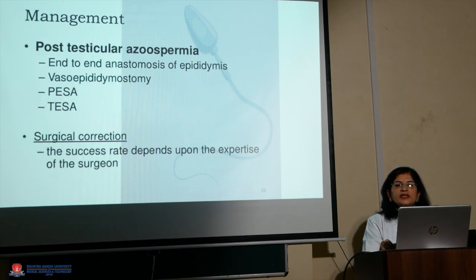In post-testicular azoospermia, as there is normal spermatogenesis, only obstruction is there. In that case, if there is a history of vasectomy, we can advise end-to-end anastomosis, or if the patient is not ready, we can go for PESA and TESA. Surgical correction depends upon the expertise of the surgeon, and we have to counsel the patient accordingly.